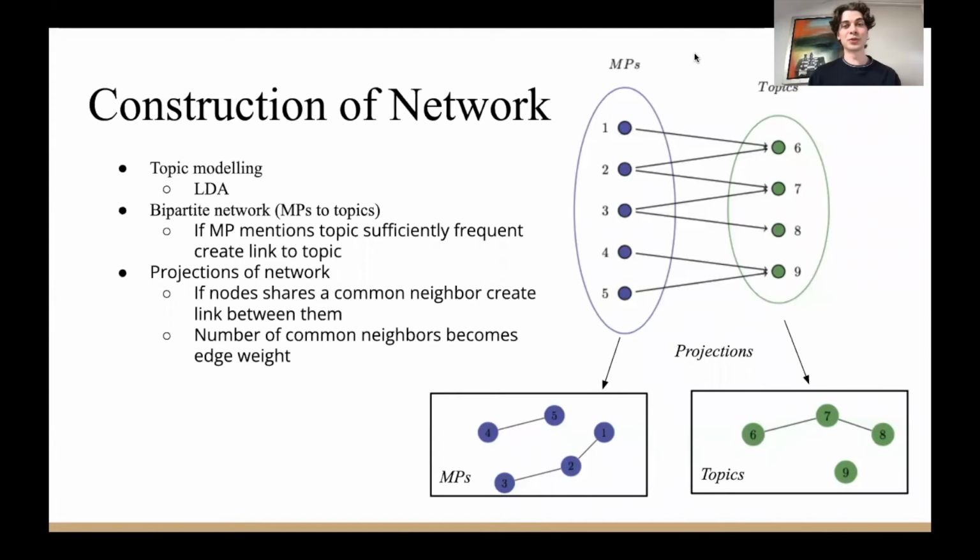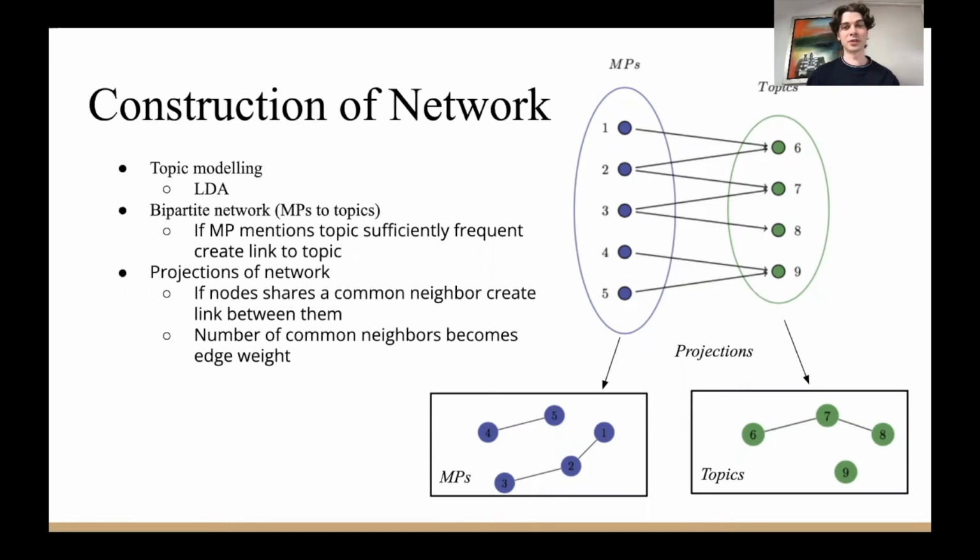We constructed the network using the transcripts that were just presented. More specifically, the first thing we did was using LDA to conduct topic modeling, trying to discover interesting topics in this corpus of transcripts. Then when we had the topics, we created a bipartite network, with one partition being the members of the parliament and the other partition being the topics. We then create a link between a member and a topic if the member mentioned that topic sufficiently frequently.